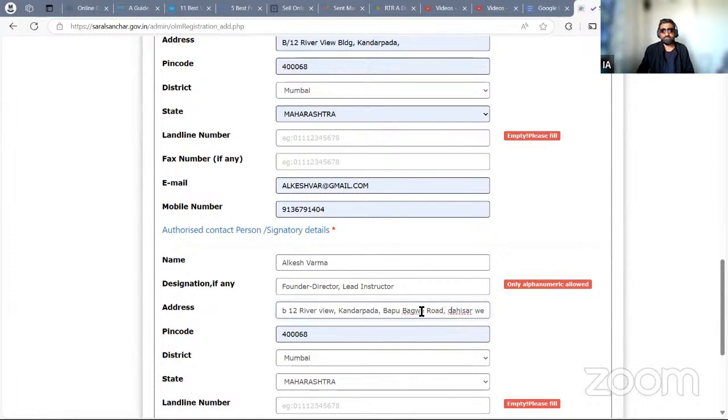We're just putting a registered office address. It's there on your admission letters, website, everywhere. But you will put your own address, okay?